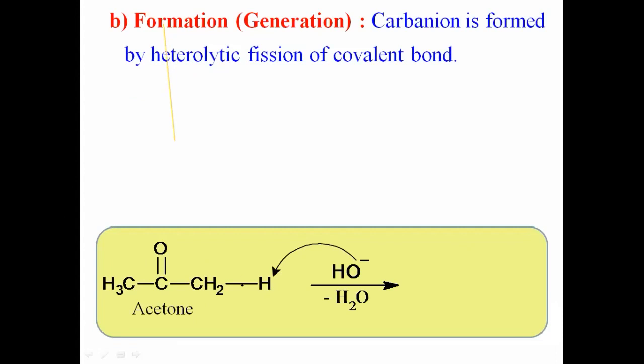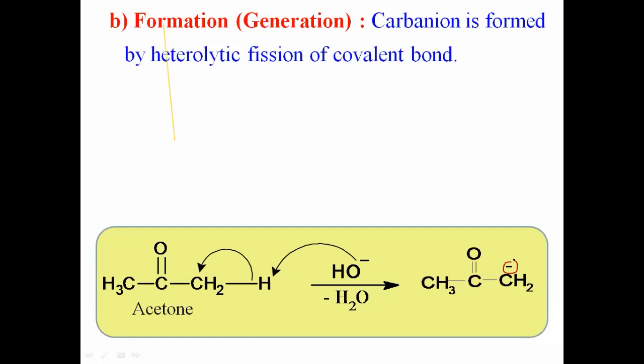Now, during that process, the bond between carbon and hydrogen undergoes heterolytic breaking, and that electron pair goes on the carbon. Okay, and thus when that electron pair goes on the carbon, it acquires a negative charge, and that species is called carbanion.